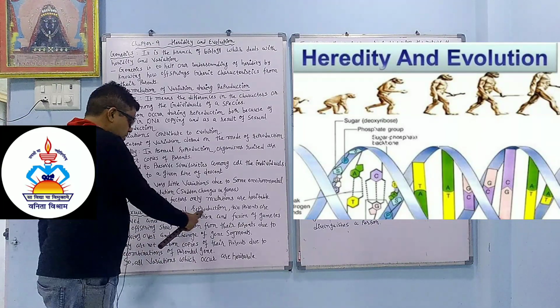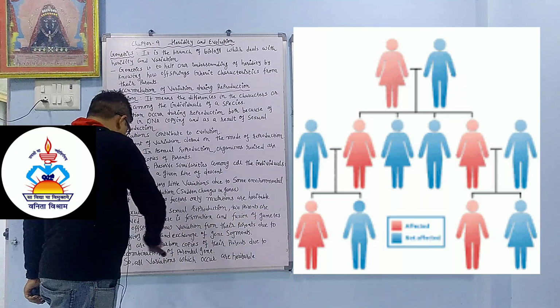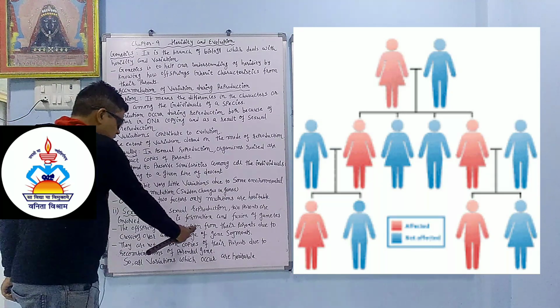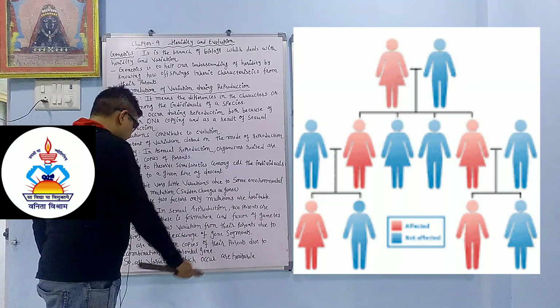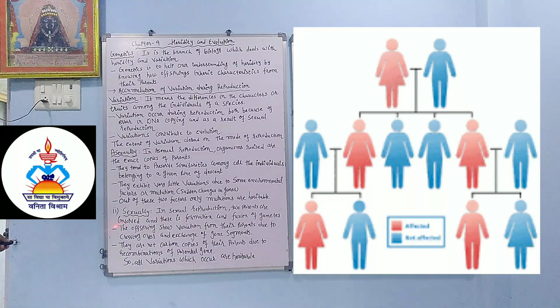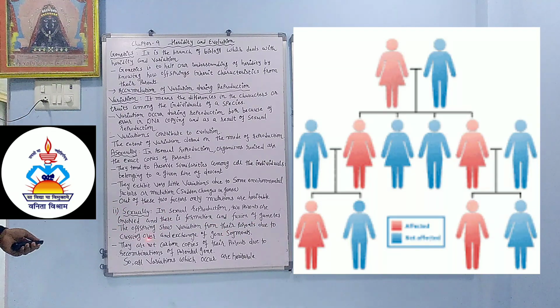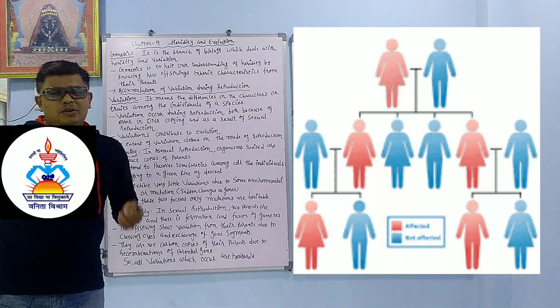In sexual reproduction, two parents are involved and there is formation and fusion of gametes, so DNA also mixes. The offspring show variation from their parents due to crossing over and exchange of gene segments. Like my father is what?